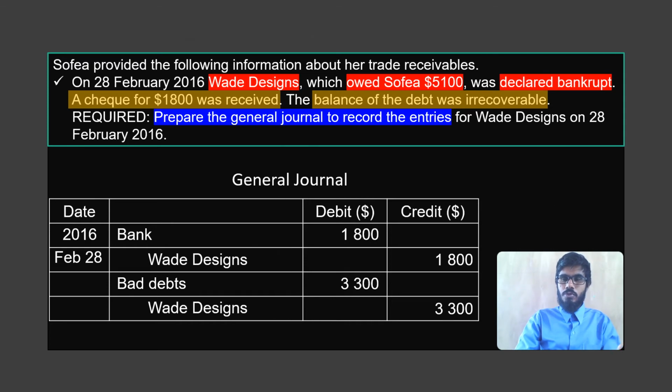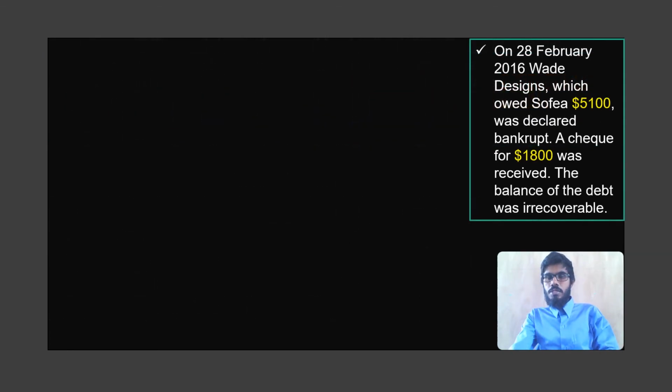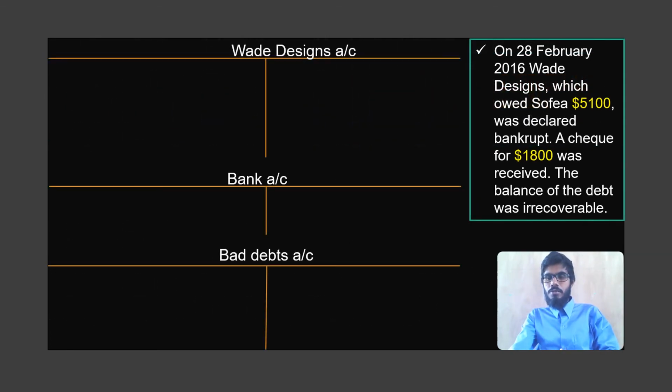So the total of 1,800 and 3,300 is 5,100, which closes the account of Wade Designs in Sophia's book. Now students, let's have a look at the three accounts that were affected due to this transaction: the Wade Designs account, the bank account, and the bad debt account. First of all, we know that Wade Designs had a balance of 5,100 on the debit side, so it's here.